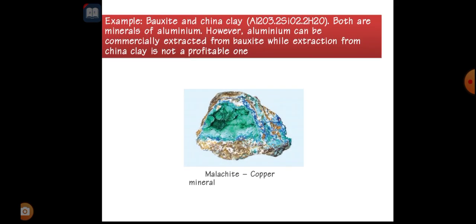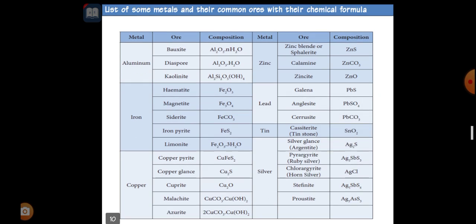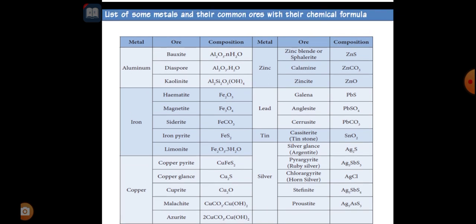Okay, let me go to the next one: a list of some metals and their common ores with their chemical formulas. The metals are shown here. Aluminium ores are bauxite and diaspore, some of the examples I have shown. In the composition you can see aluminium oxide with water. Here also it is aluminium oxide with water, but for bauxite they didn't mention the number of molecules of water.